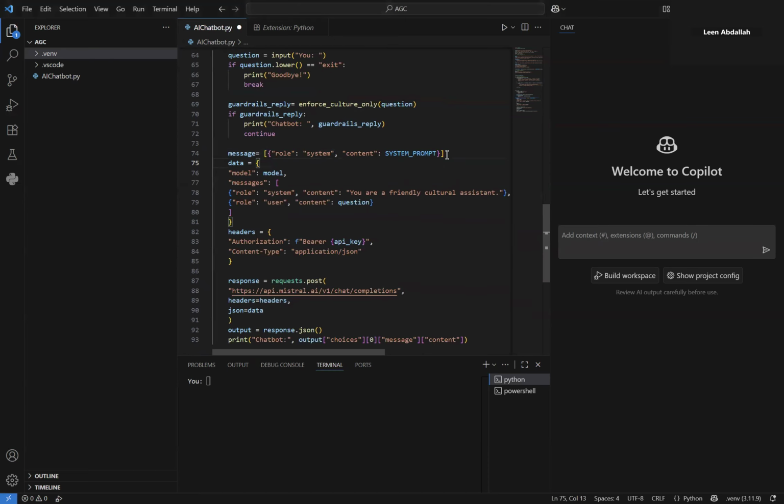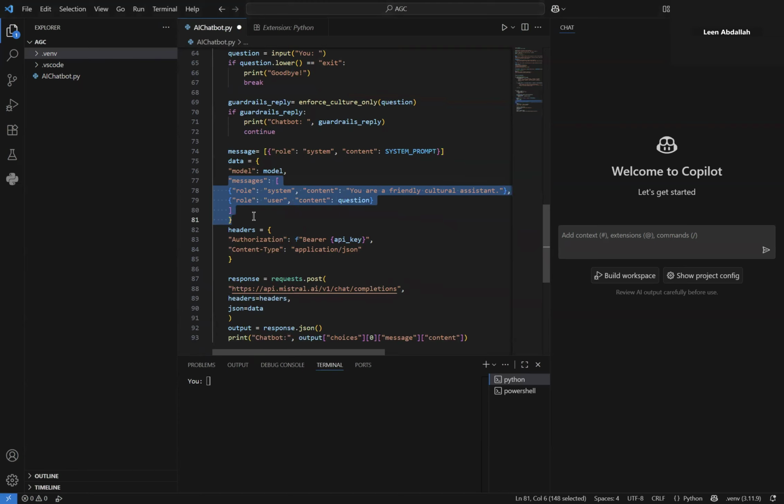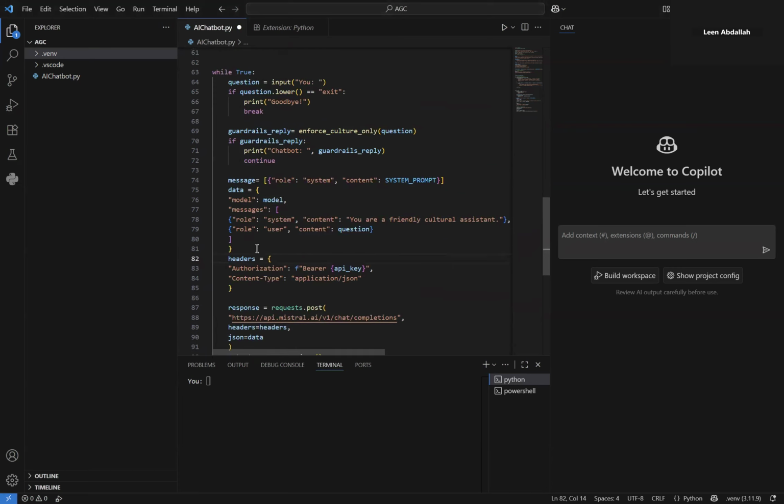Okay, so here what we're doing is we're building this messages variable that we're gonna send afterwards in the API. So I'm gonna delete this one. Actually, let's keep it for now. No, I'm gonna delete it. We don't need it.